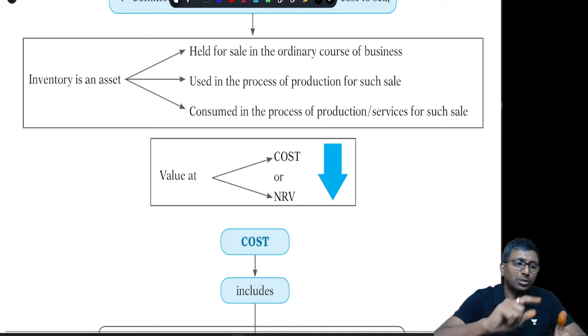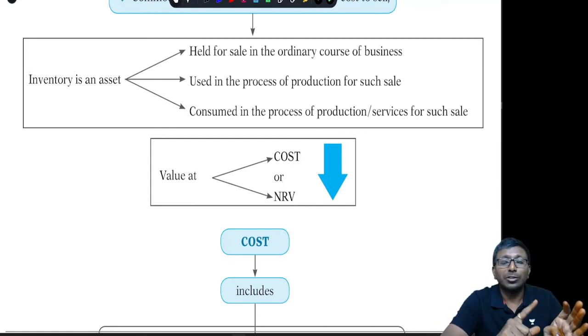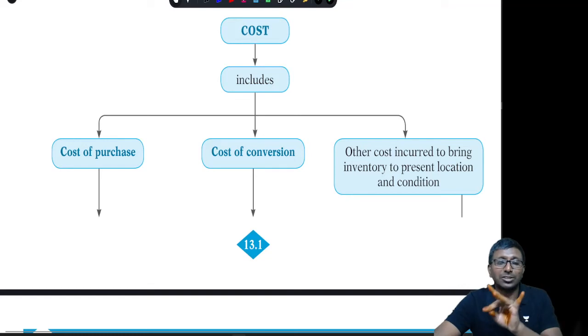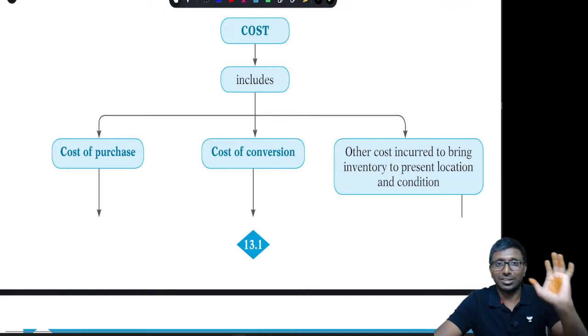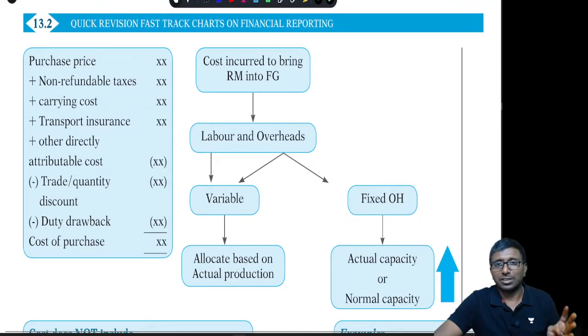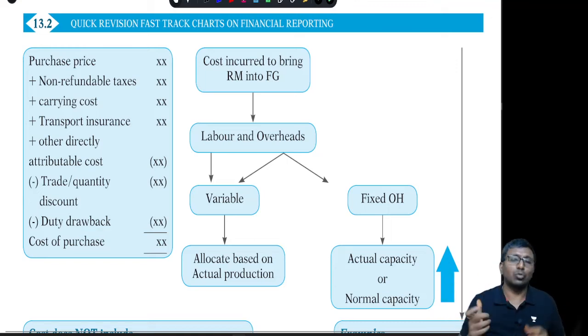Cost, speaking in your costing terminology, is equal to COGS, cost of goods sold. What will be included? It will include your raw material cost, labor cost, manufacturing overhead cost, and direct expenditure also. That is exactly the same here. Cost includes cost of purchase, cost of conversion, and all other expenses directly attributable to bring the inventory to its present location and condition. What is the cost of purchase? That is the purchase price plus non-refundable taxes and freight cost, and if there is any rebate, you reduce it, along with all other expenses directly attributable to bring it to your godown.